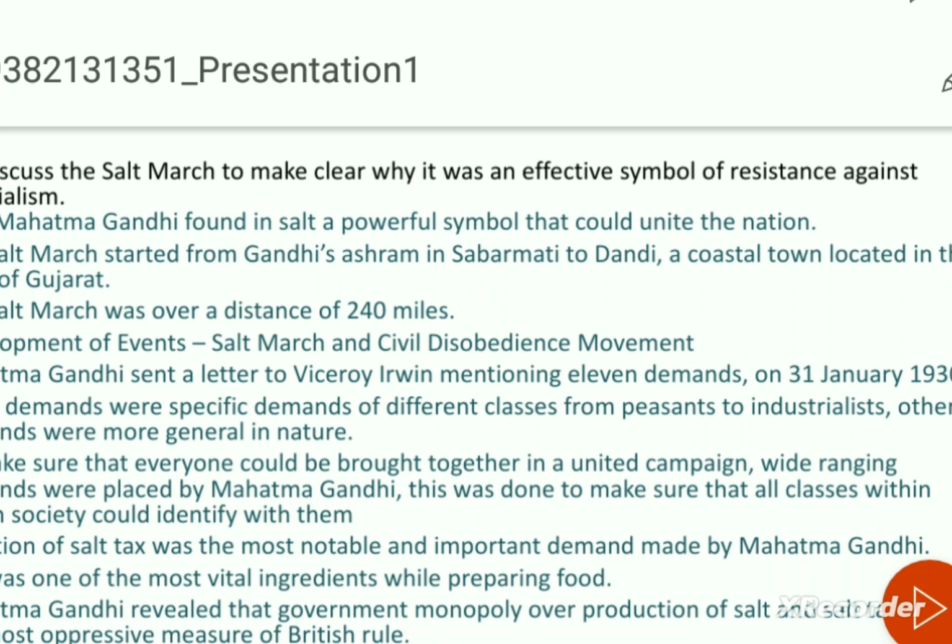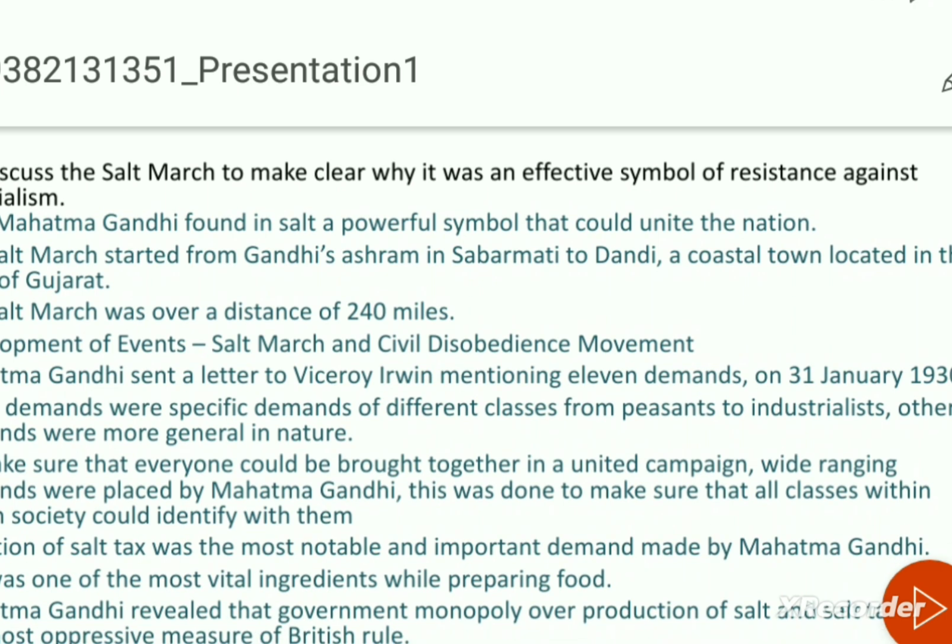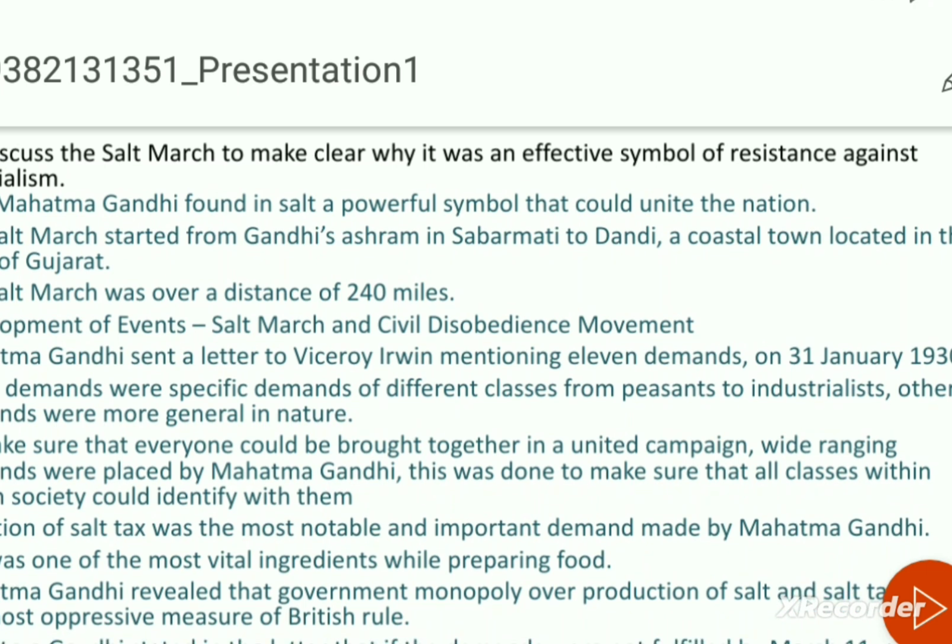So you have to write all those points. How was the non-cooperation movement interpreted by different social groups? The question might be a little twisted, so you have to read properly, then you will understand. If any such question comes, you have to write all the different interpretations to get the 5 marks. Main points you have to write. It's not necessary to explain everything in full detail, so key points you have to write. And particularly, each of those interpretations of the non-cooperation movement is important for 3 marks also.